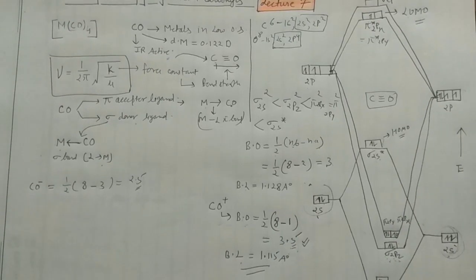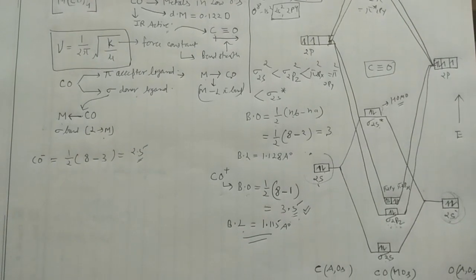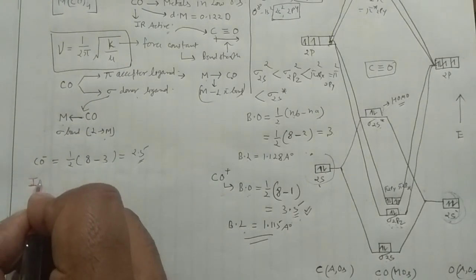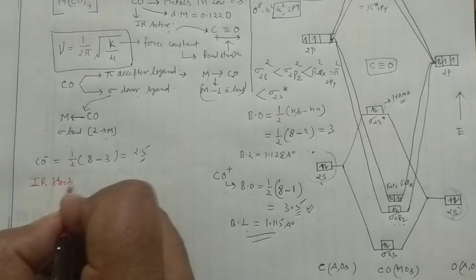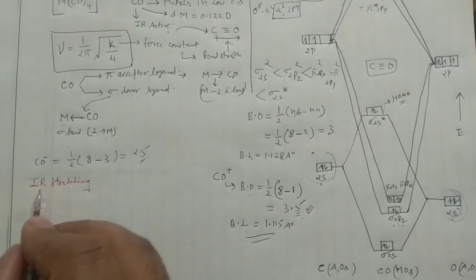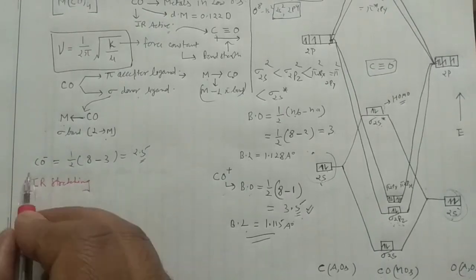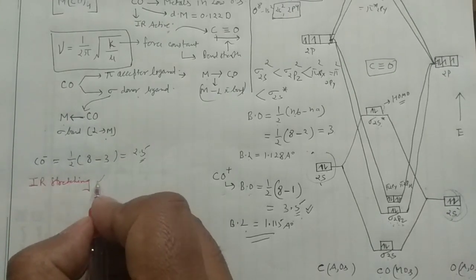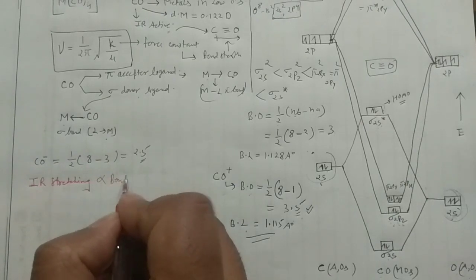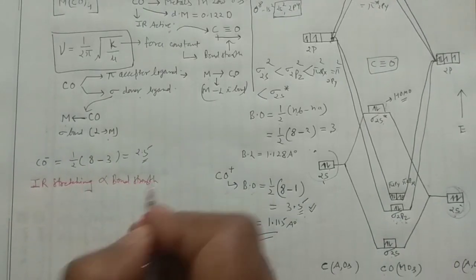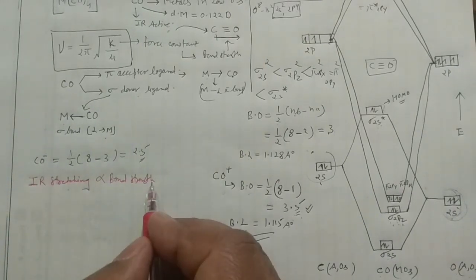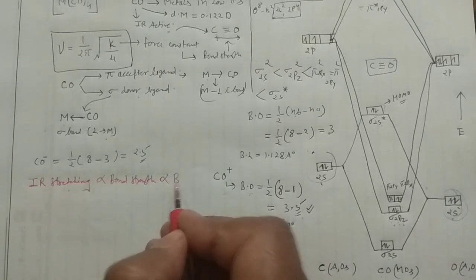Now I am going to give you a very important detail here. Say if you want to calculate the IR stretching, that means how much energy is required to stretch the bond between the carbon and the oxygen. That would be directly proportional to the bond strength. I have told you this before: the higher the bond strength, the more energy will be required. And your bond strength is directly proportional to the bond order.